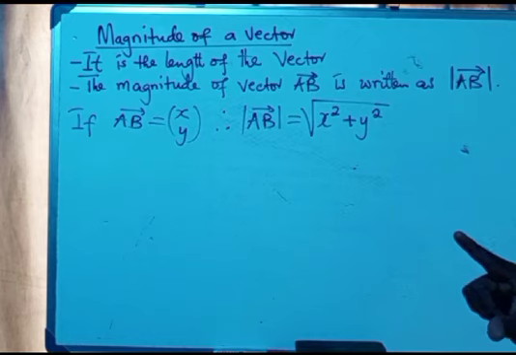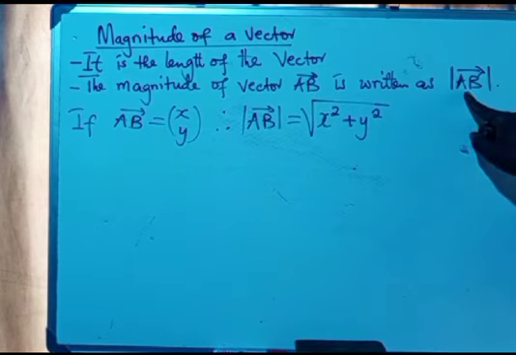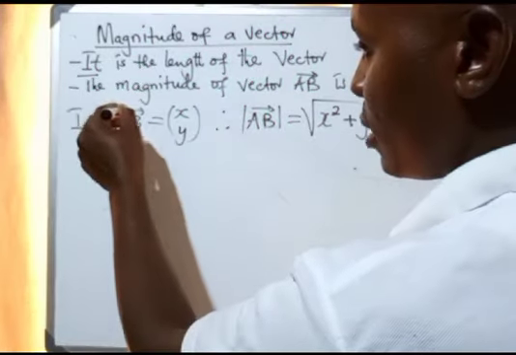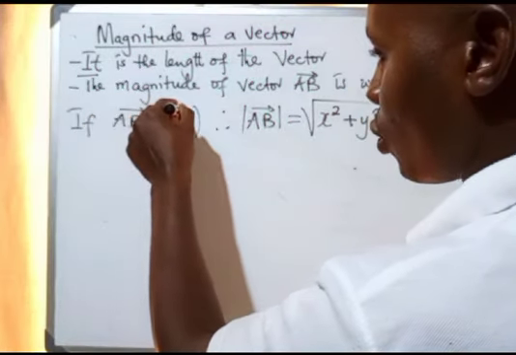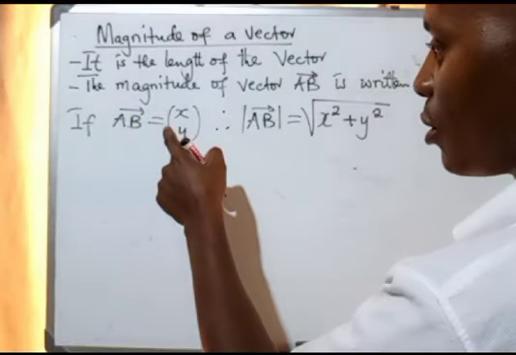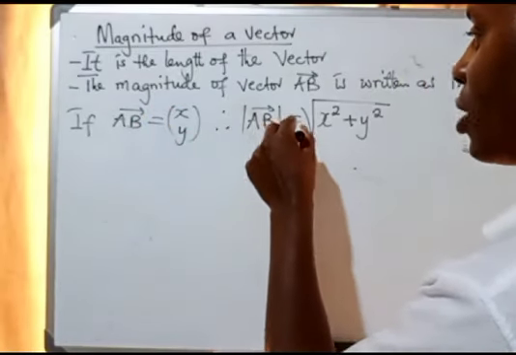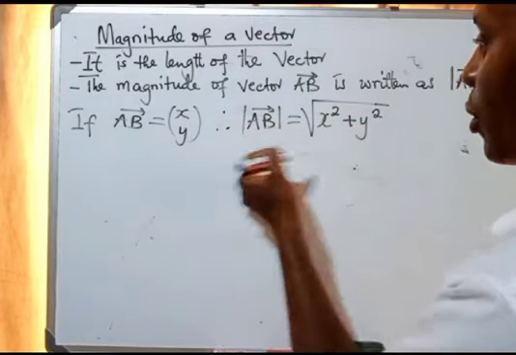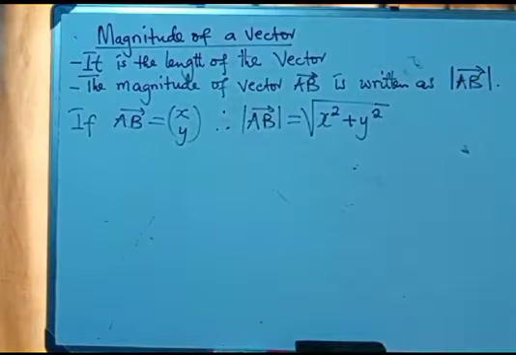This is the way it is written. Once you see this under vectors, just know that that question is under the magnitude. Then if AB is equal to the column vector x, y, the magnitude of AB will be the root of x squared plus y squared.